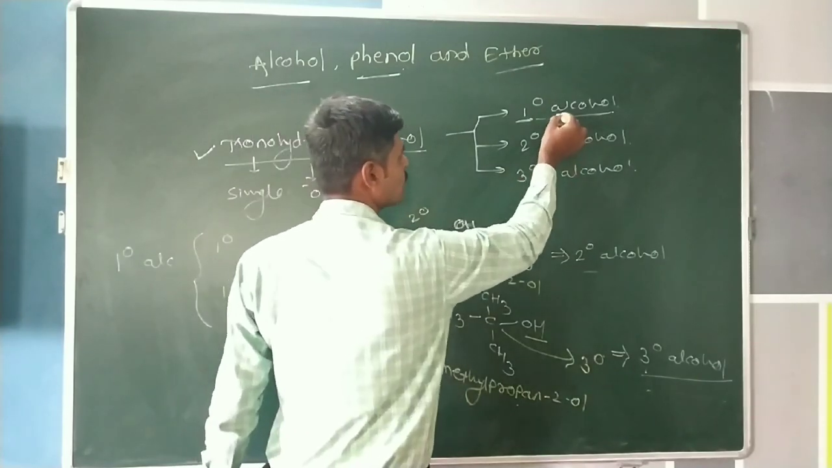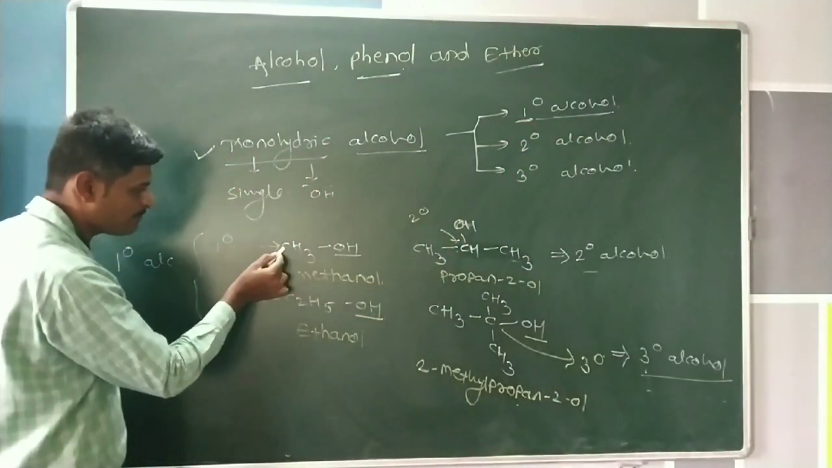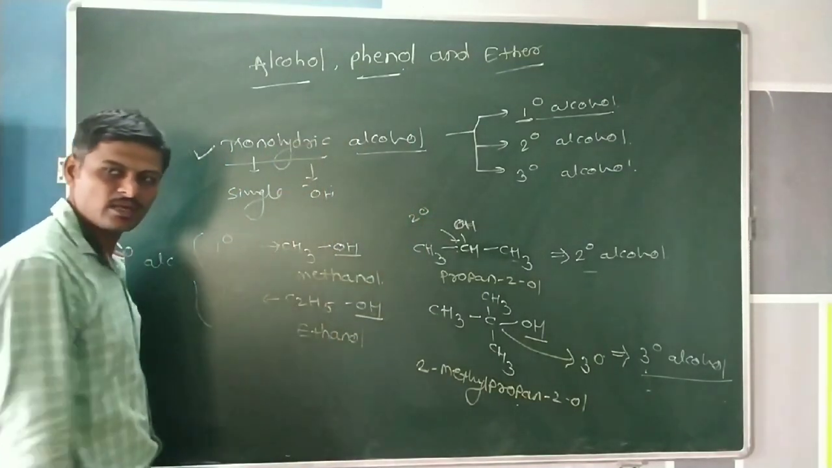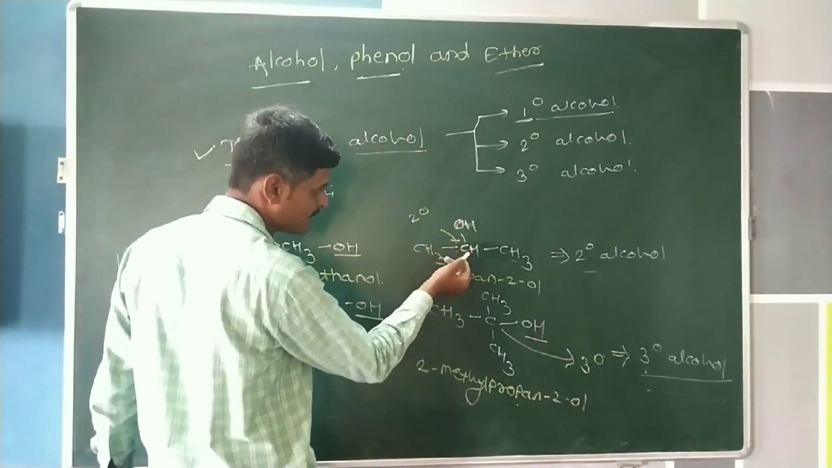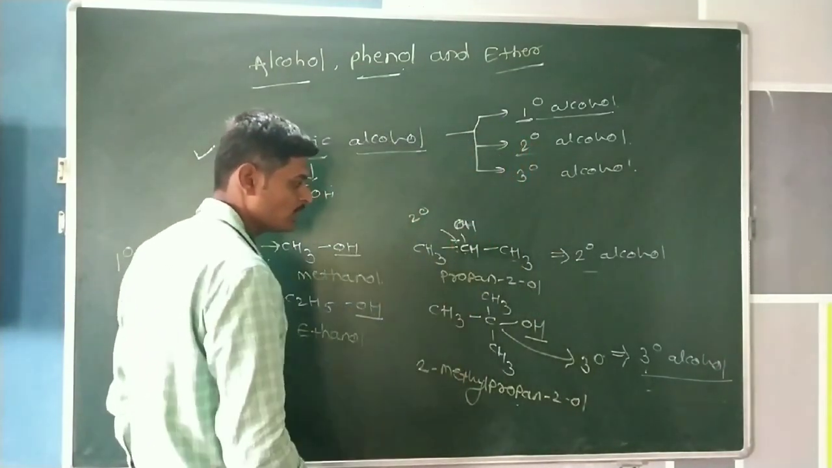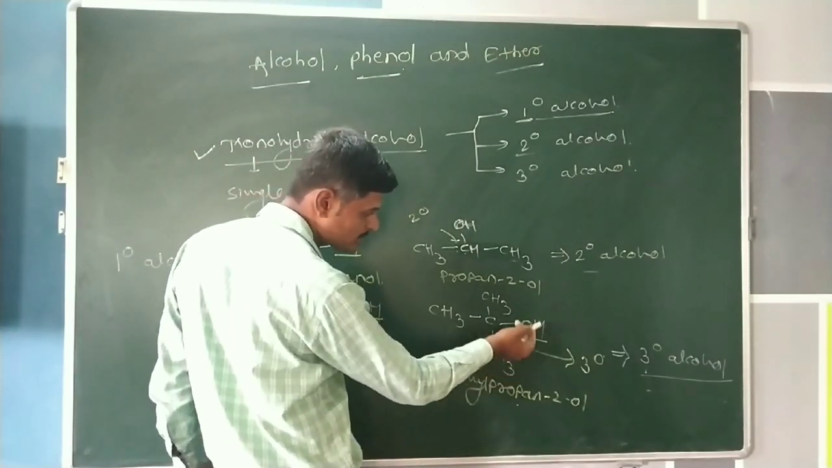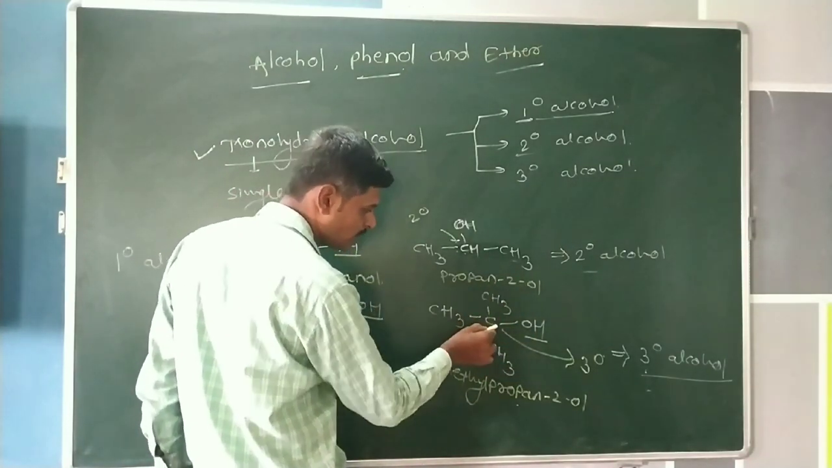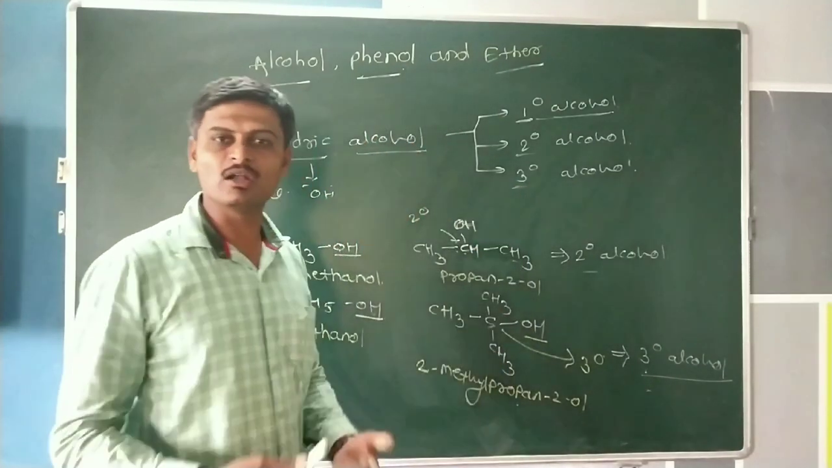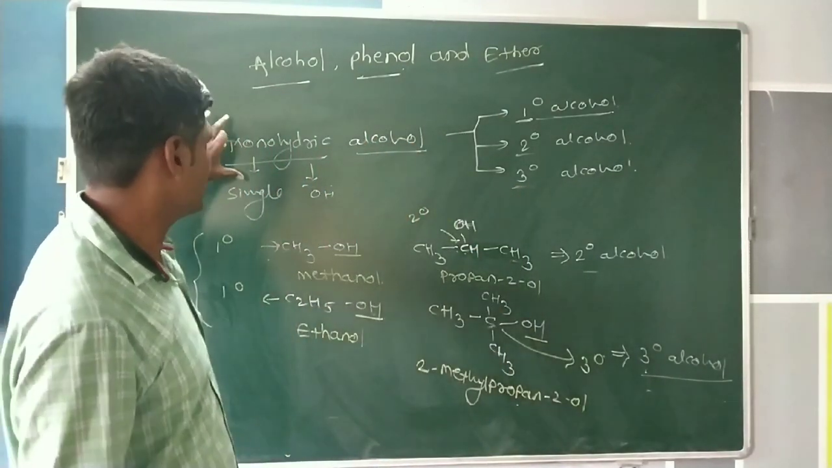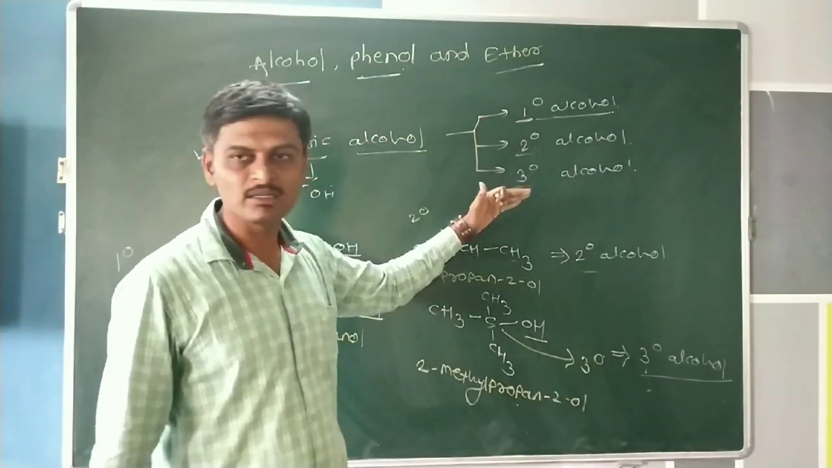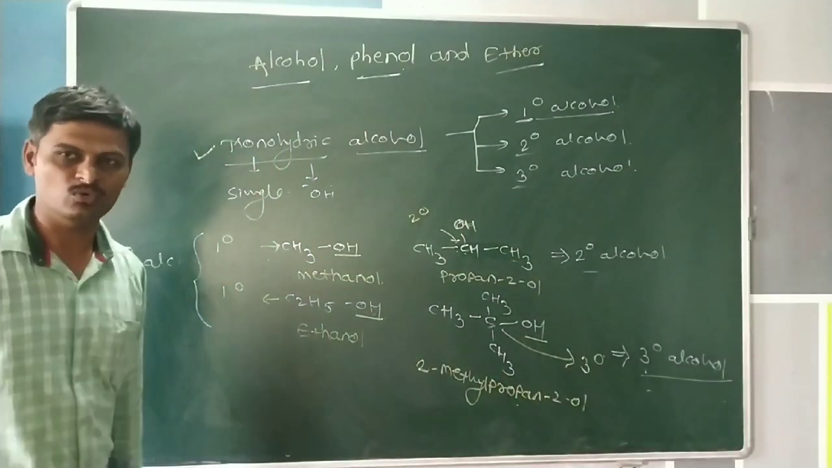If the hydroxy group is attached to a primary carbon atom, then we consider this alcohol a primary alcohol. If the hydroxy group is attached to a secondary carbon atom, then we consider this alcohol a secondary alcohol. And if the hydroxy group is directly attached to a tertiary carbon atom, then we consider this alcohol a tertiary alcohol. This is the classification of monohydric alcohol into primary alcohol, secondary alcohol, and last, tertiary alcohol.